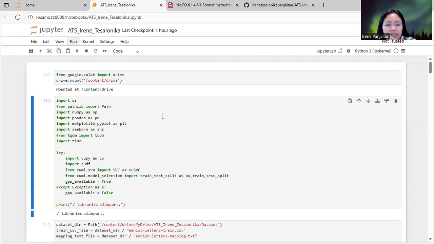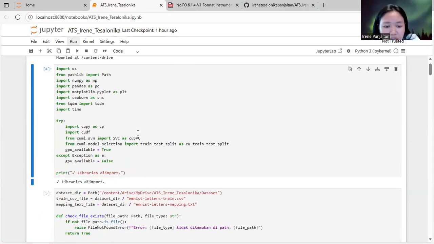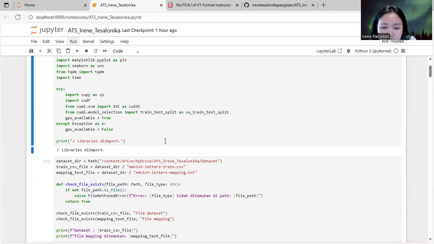Here in cell 1, this is mounting Google Drive. This cell will mount the Google Drive to the Colab environment using the command here. It allows the program to access external files stored in the user's Google Drive, such as the dataset, the mapping file, the outputs, and something like that.